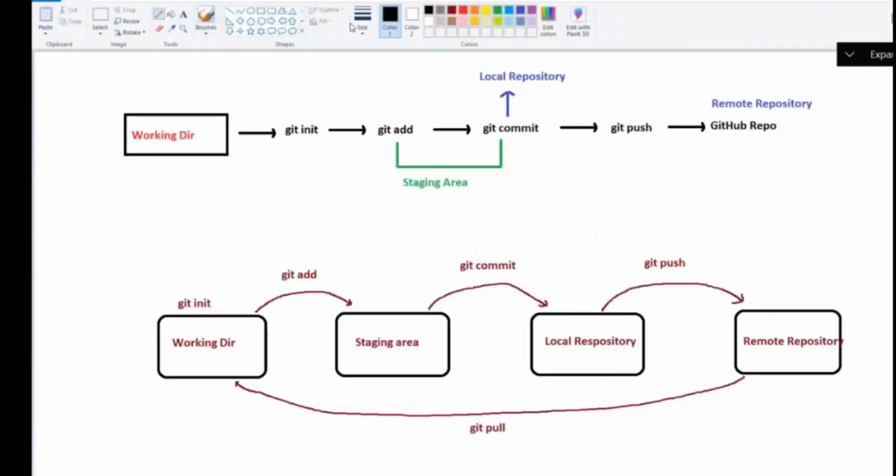Okay, see here. Initially, you are in the working directory. You can call it working directory or working tree also. So what you need to do first is git init. After that, what you need to do? Git add. Now you do git init, and assume that you have 100 files.